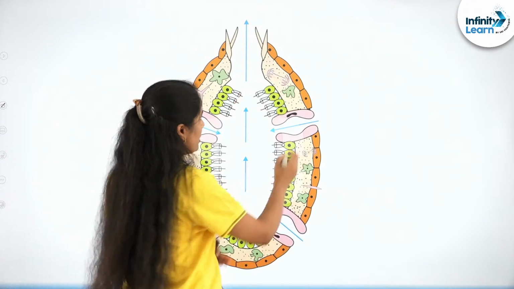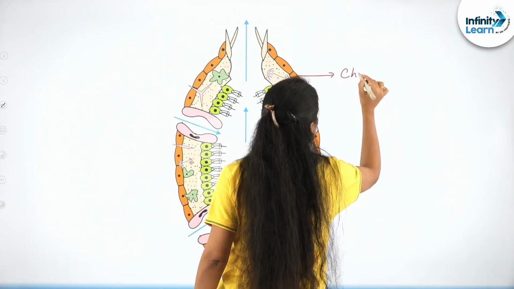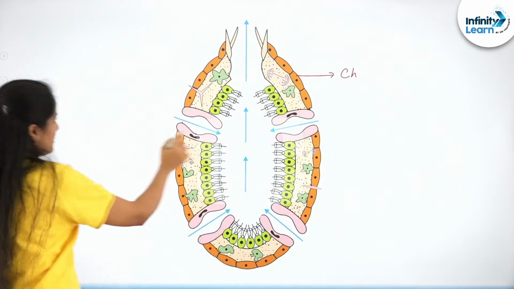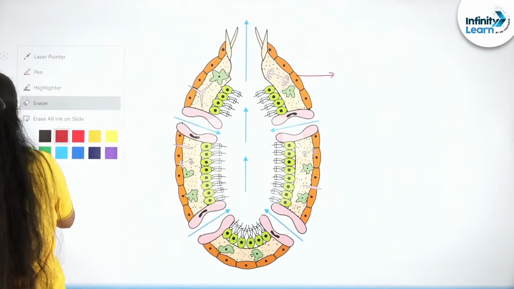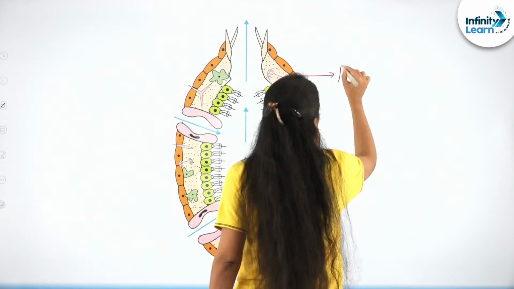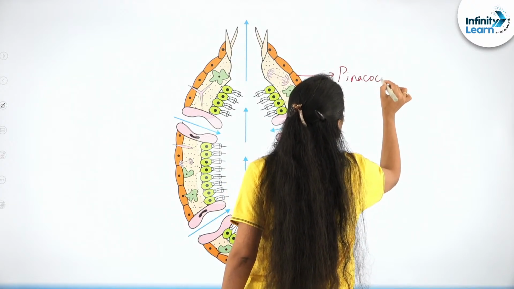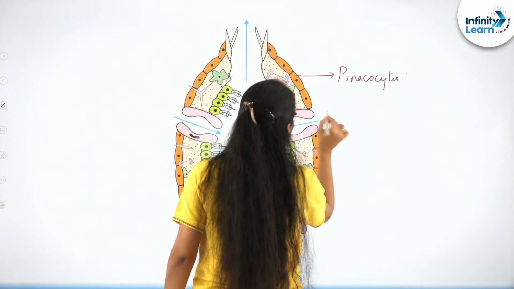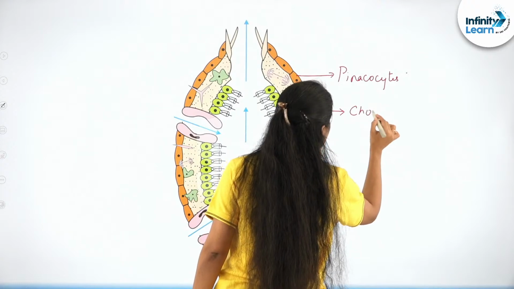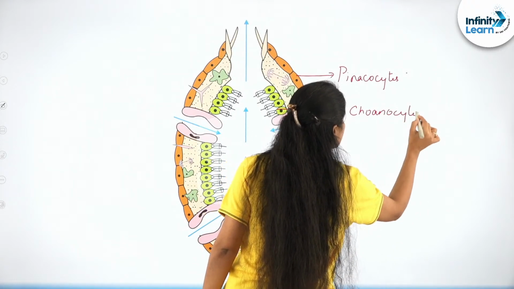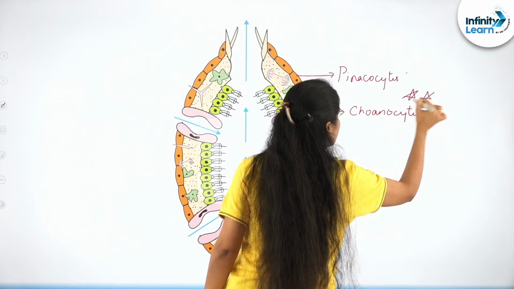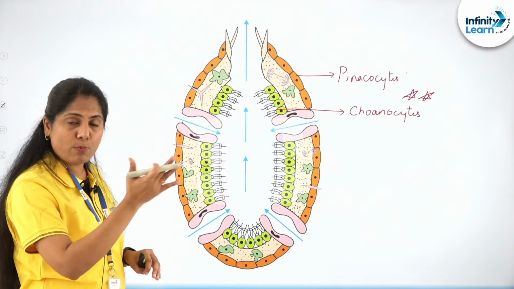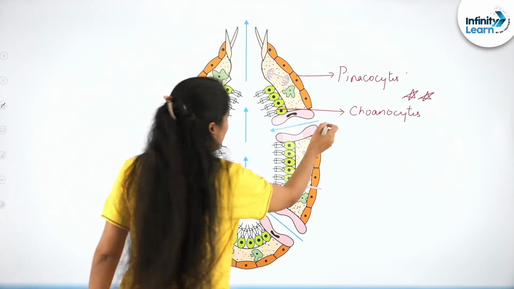So there is this outer layer, the pinacoderm. They are the pinacocytes and form the pinacoderm. On the other hand, internally you will find the collar-like flagellated cells which are referred to as the choanocytes. Very, very important, based on which questions are asked at the NEET level. Choanocytes are the flagellated cells which allow the water to move in.